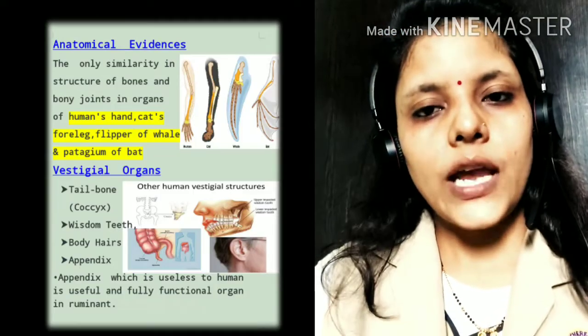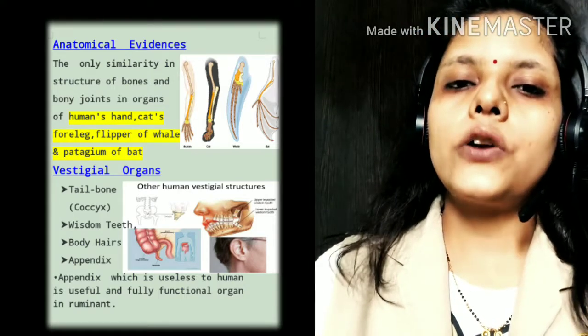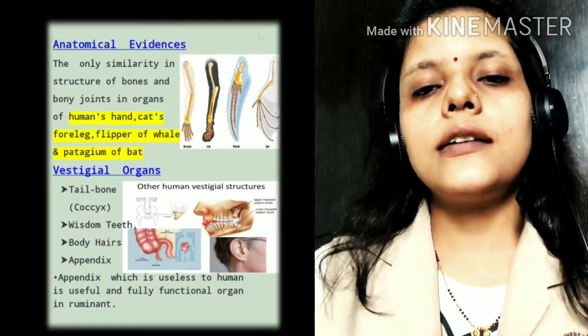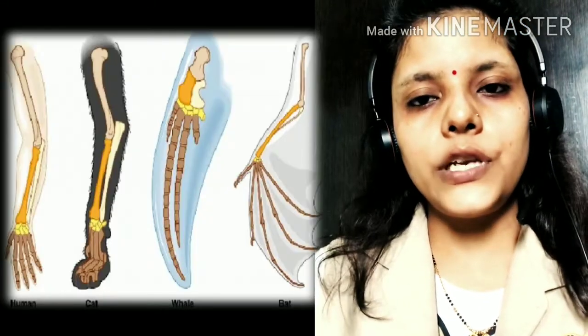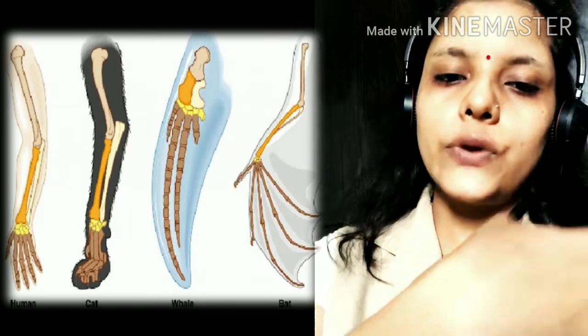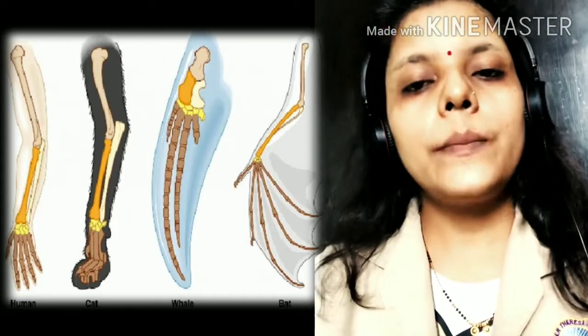The second one is anatomical evidences. So what are the anatomical evidences? Here is the structure of bones and bony joints. The structure of our bones and bony joints is similar to that of some other animals, like the flipper of a whale.